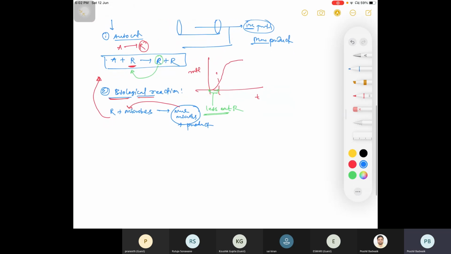So you can write here, a recycle reactor is basically a PFR where part of the output stream is recycled, is split and routed back to the inlet.